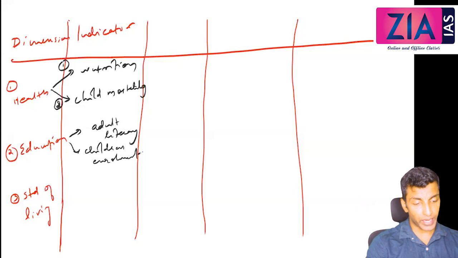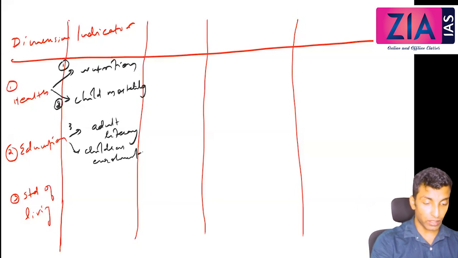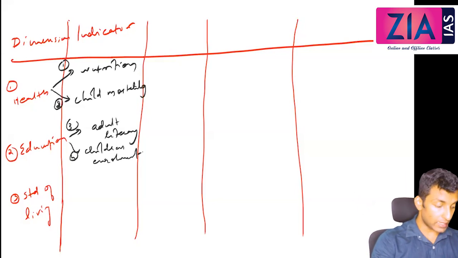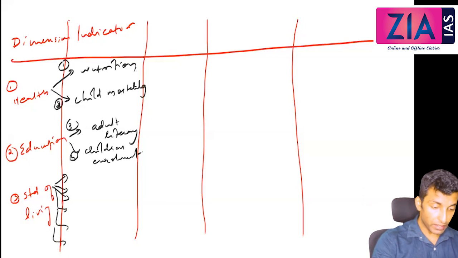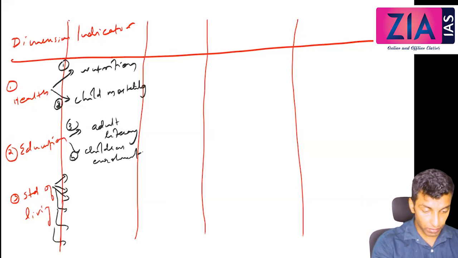So far 4 indicators are done. This is the third one, this is the fourth one. Now there are 6 indicators. What are they? You can write cooking fuel.